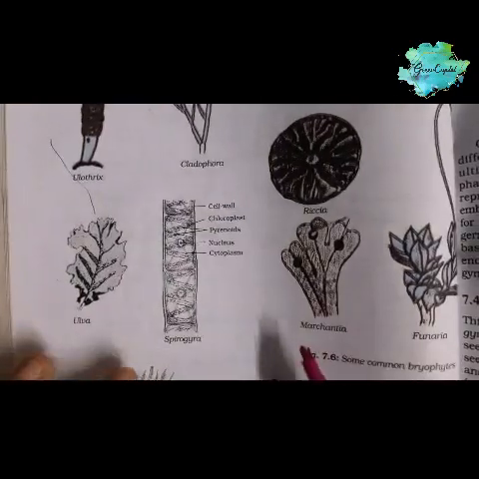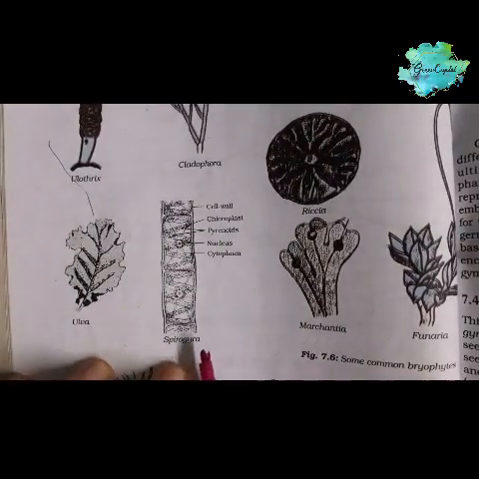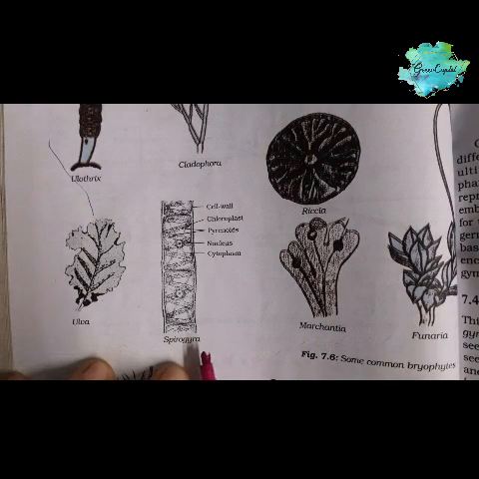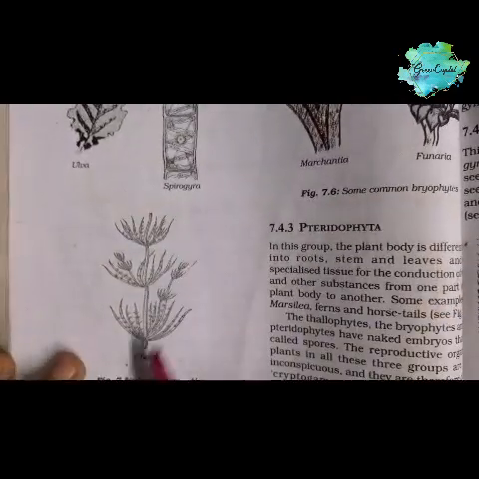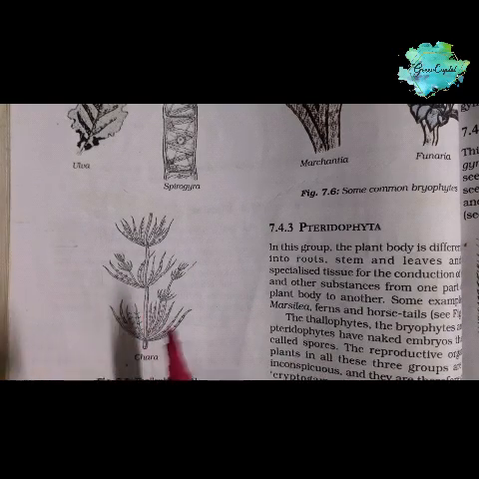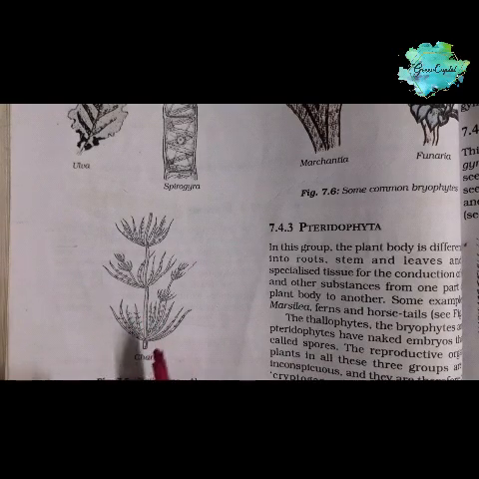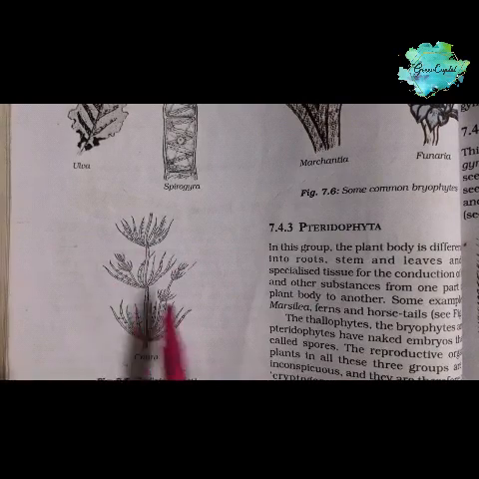Next one is Spirogyra, which is mostly found in fresh water. And this one is Chara. It looks like a branch, but it is not a differentiated plant body. It doesn't have a stem or leaf, nothing like that.